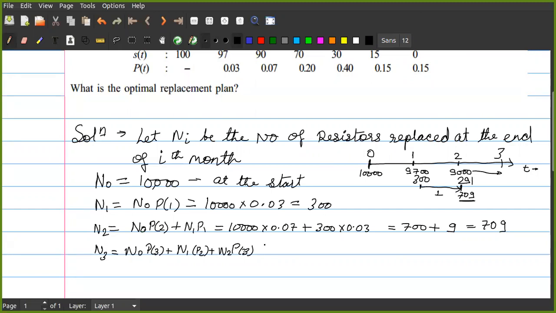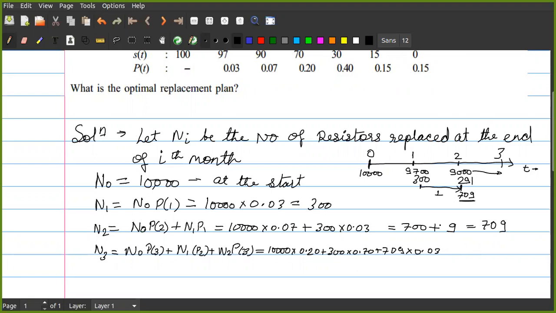That is equal to 10,000 into 0.20, plus 300 into 0.70, plus 709 into 0.03.